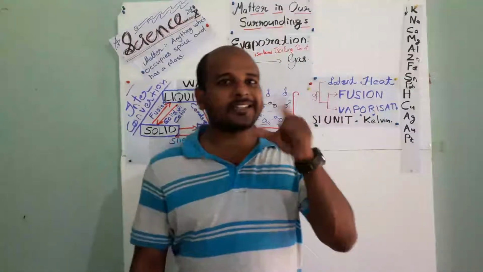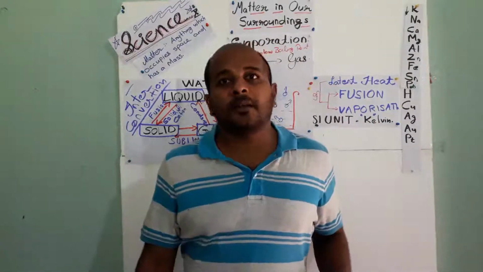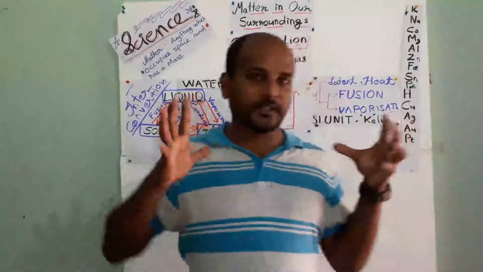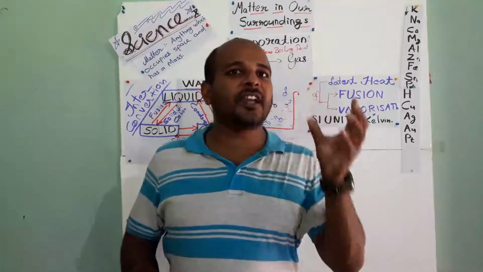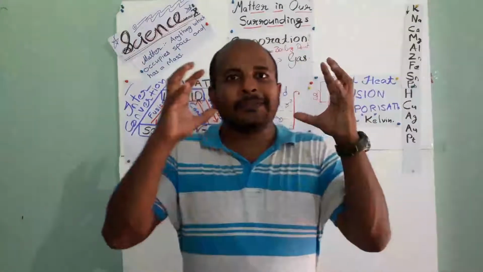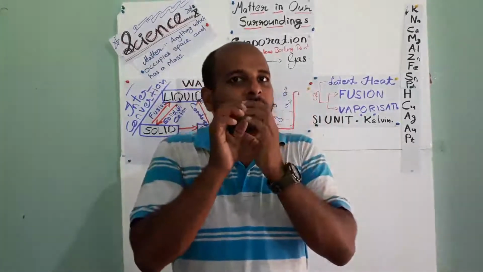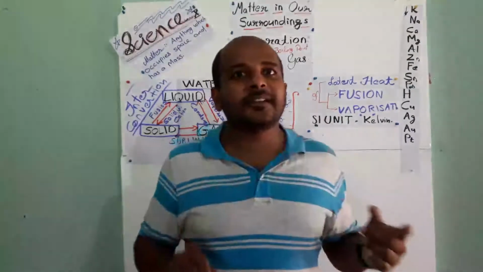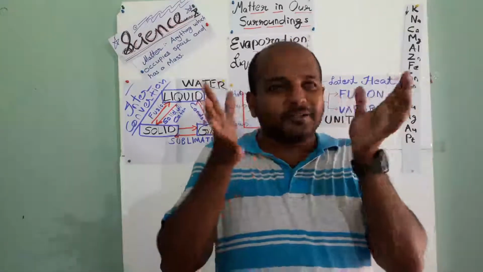Just remember the example of compression of a syringe. When we compress the piston of the syringe, what happens to the air inside? It will also compress. The volume of that syringe will be reduced, and automatically the space between the particles also comes near.